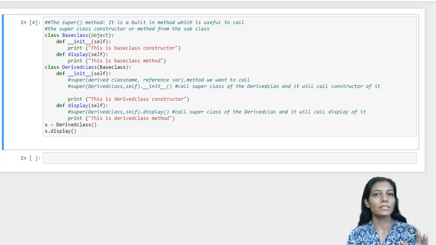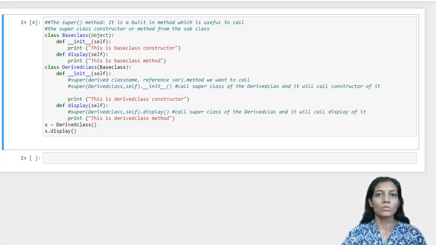Okay, the base class is already having one method, and the same method we are redefining as per the new requirement into the subclass. So let us see. Here we are having a base class. The object passed over here is a system defined object. Each and every class is inherited from the system's object class, so even if you don't write it, it is completely fine.